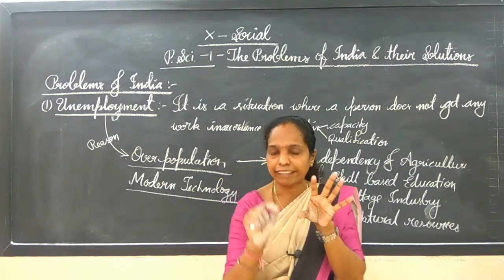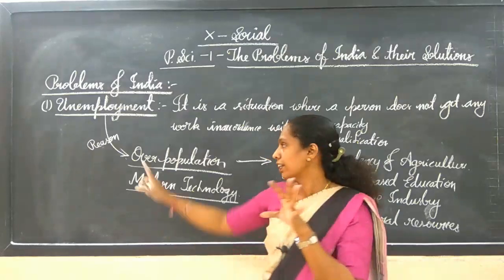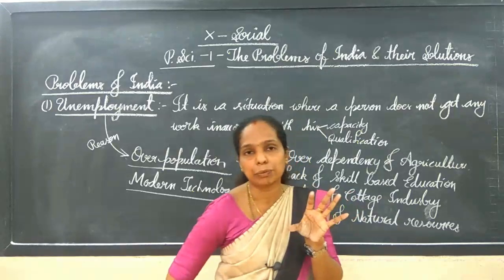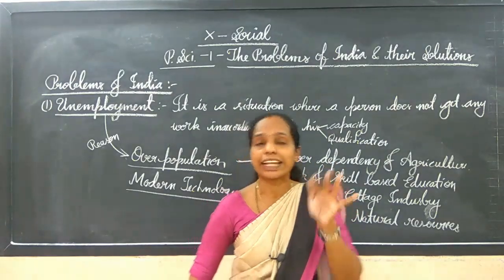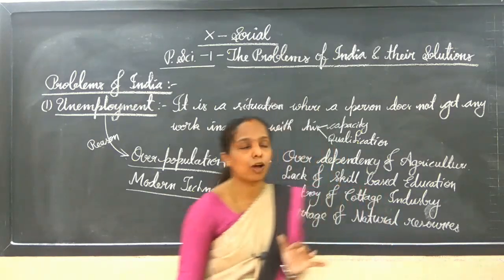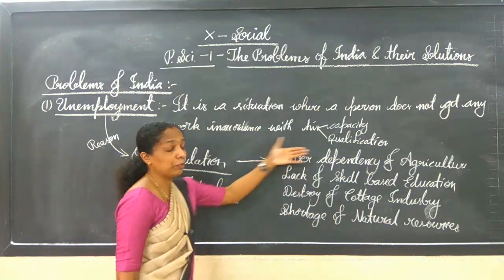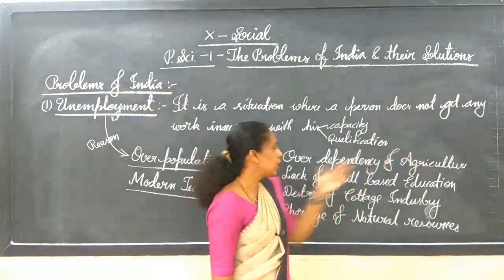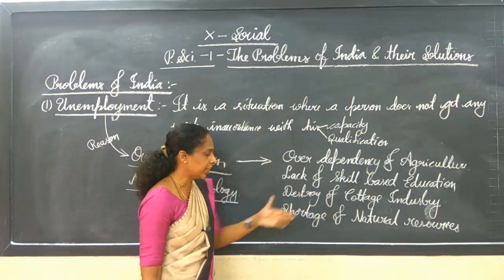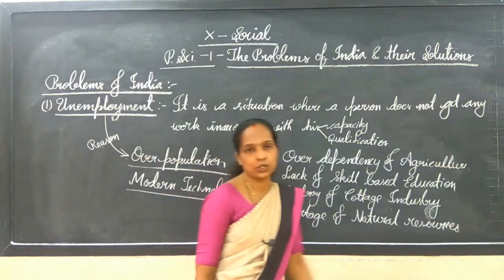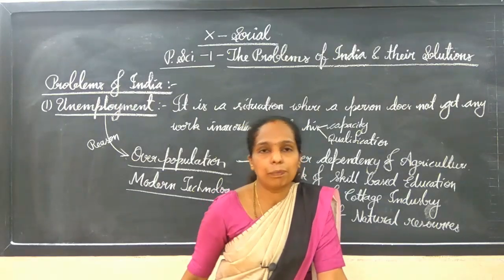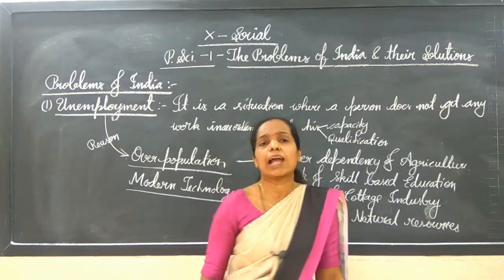I told you that the next one is interrelated with it, or is a continuation of it, that is modern technology. When India is technologically developed, it is also a problem. Where 10 people do a work, it will be done by one machine, which is also creating a problem here. Next one is the over dependence on agriculture, and also the lack of skill-based education, destruction of cottage industry and shortage of natural resources. So these are the reasons for unemployment. Now let's go for how it can be solved.